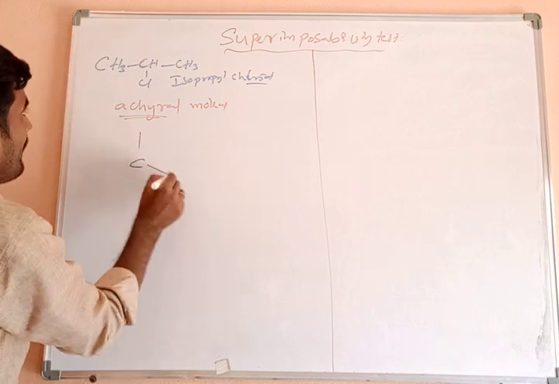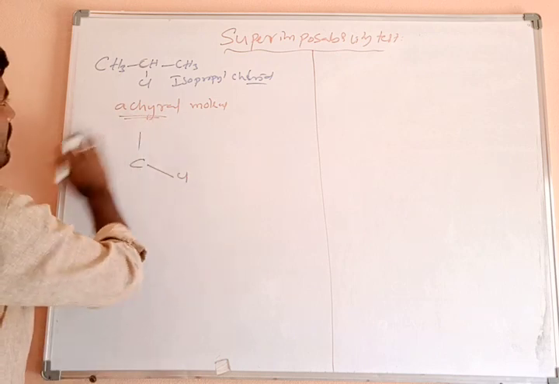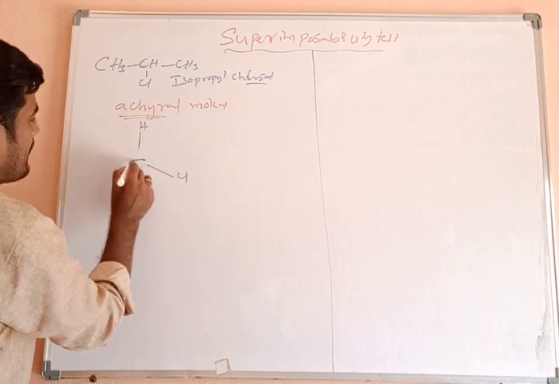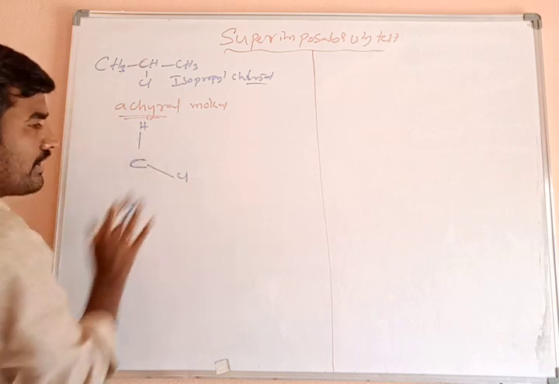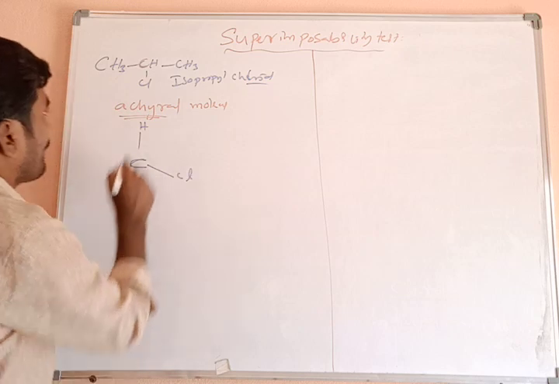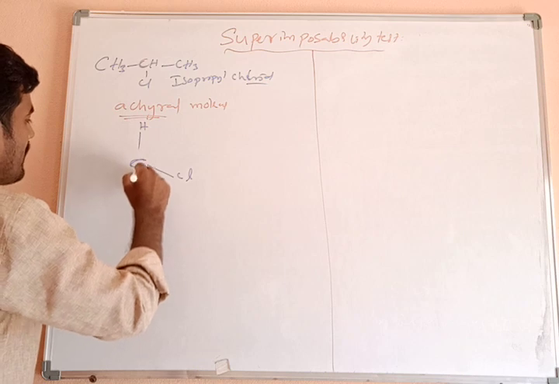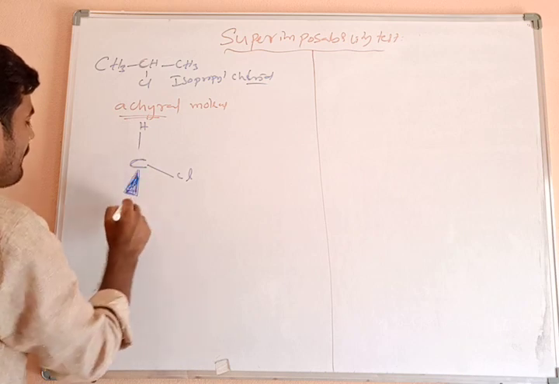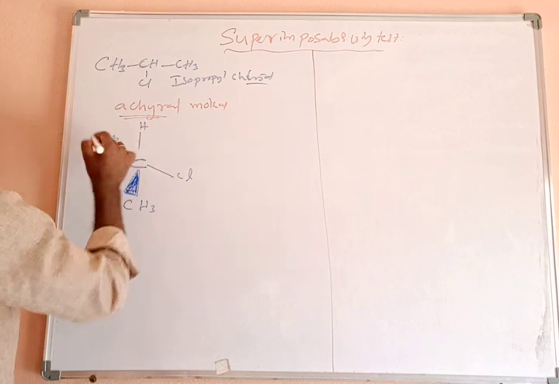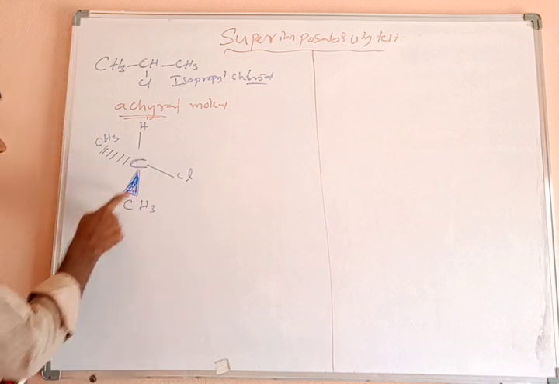This carbon has a hydrogen and a chlorine atom, both lying on the same plane. And of the methyl groups, one is above the plane. Wedge bond means above the plane. The CH3 group is above the plane, and another one is below the plane. So it is an achiral molecule due to the similar groups present on this carbon atom.